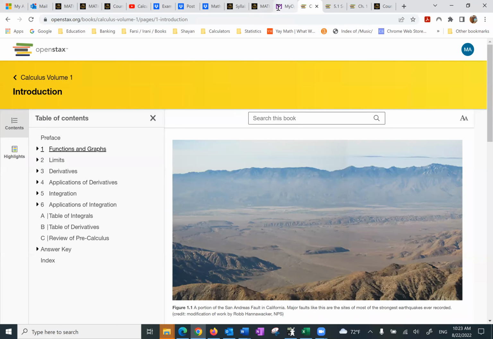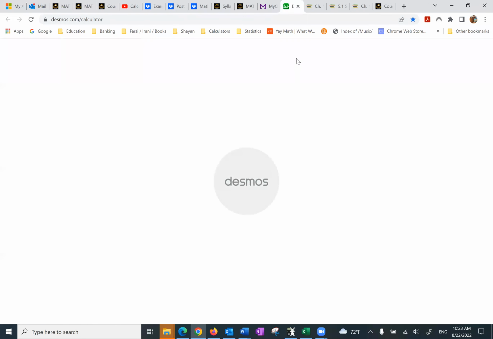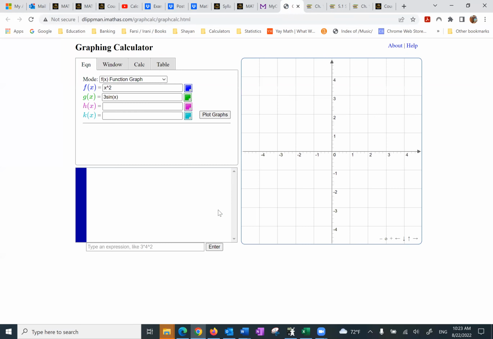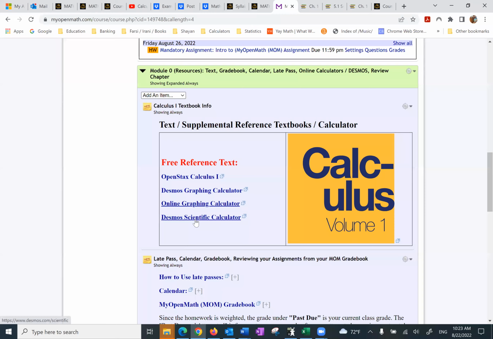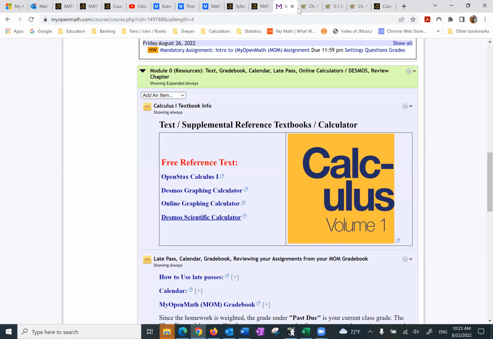So with that being the case, if you look at the next one, it says Desmos graphing calculator is here. Another graphing calculator. Scientific calculator. For every resource that you think you need here.